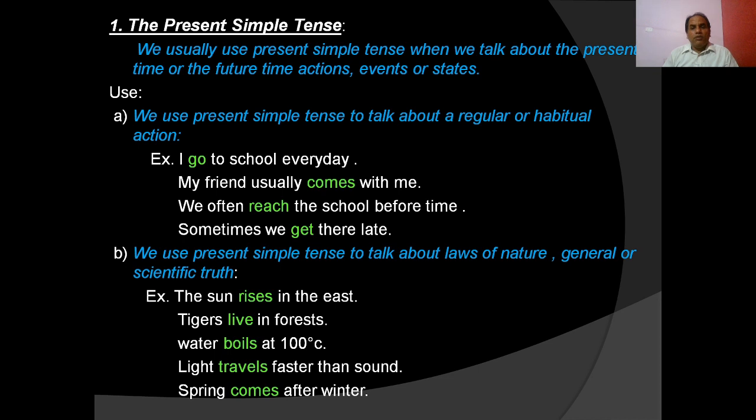Talk about habitual action. I go on a morning walk every day. Okay? So we use present simple tense to talk about laws of nature, general or scientific truth. Example: the sun rises in the east, the earth moves around the sun, tigers live in the forest. Water boils at 100 degrees Celsius. Light travels faster than sound. Spring comes after winter. So we use present simple tense to talk about the laws of nature, general truth, scientific truth, eternal truth like this.